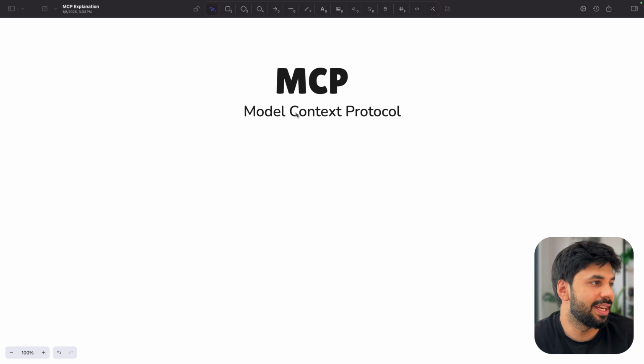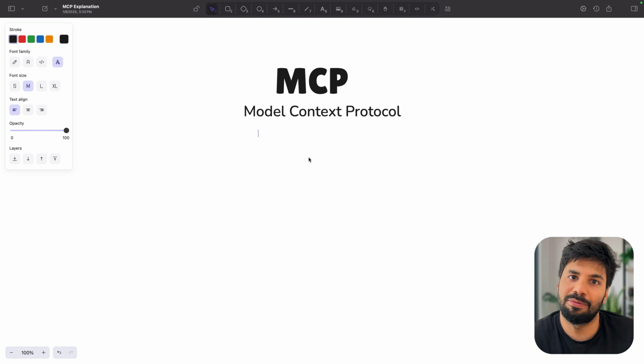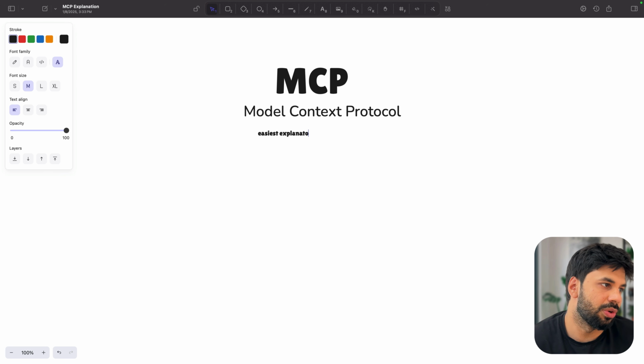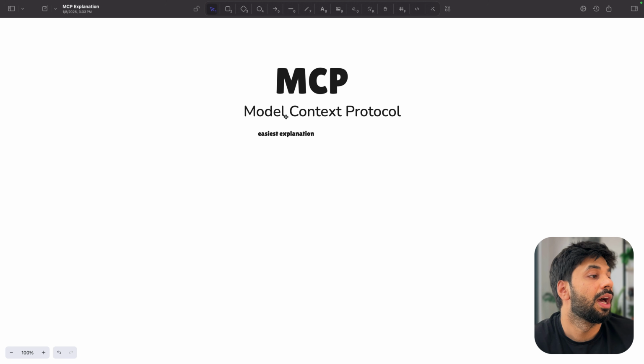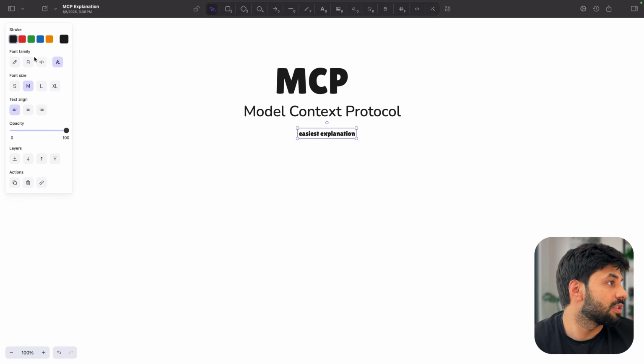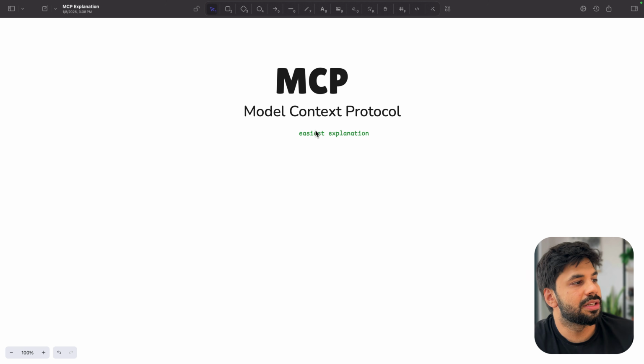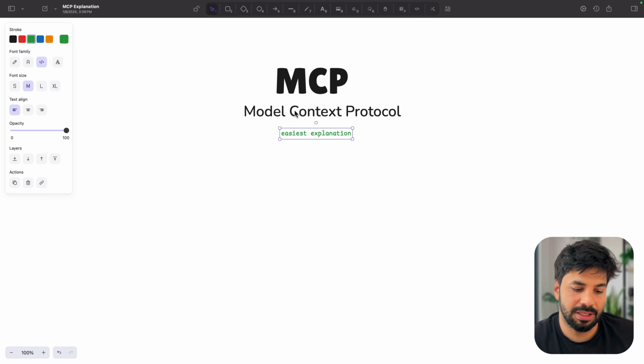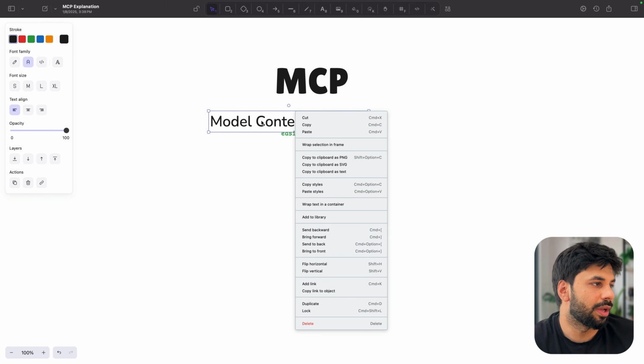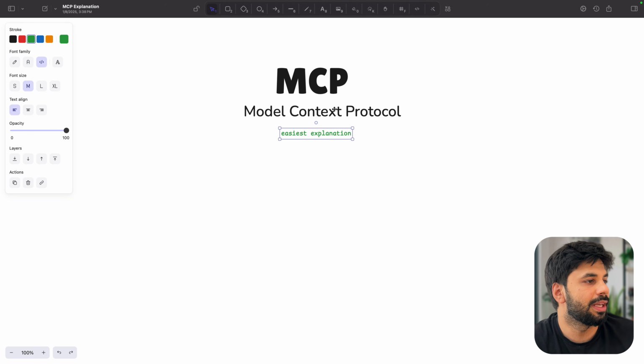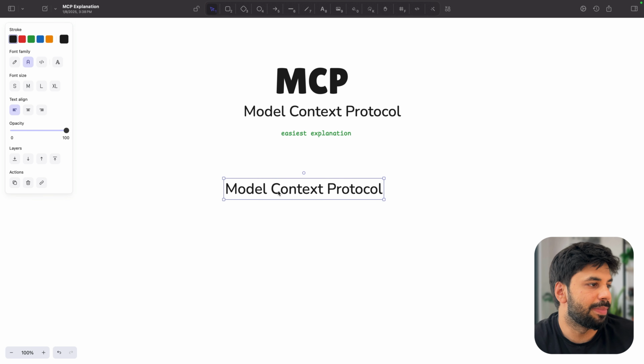As you can see on my screen, MCP, Model Context Protocol. And because I have been using it for a very long time, I can easily write the easiest explanation. So let's see how it goes. Now, let me just change the font and it should be fine. Great. So with that, let's first pick up this term, which is your MCP. Let's try to understand and break it down.